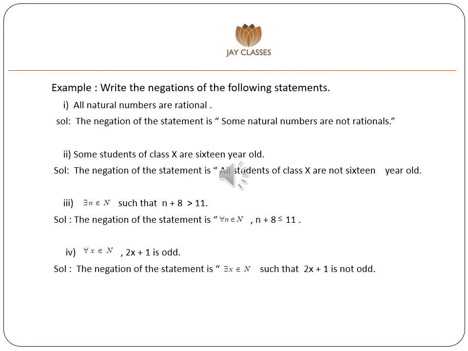Next example, universal quantifier x is element of N, 2x plus 1 is odd. Here, the negation of the statement is existential quantifier x is element of N such that 2x plus 1 is not odd.